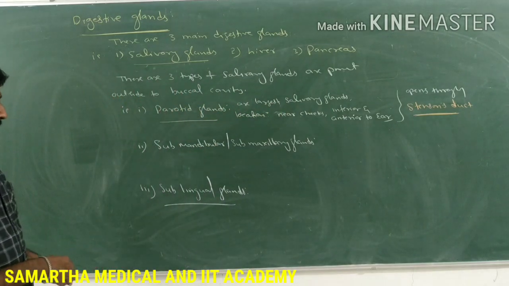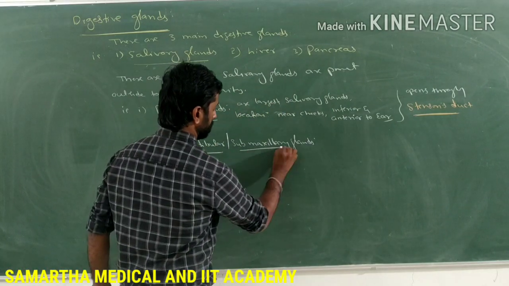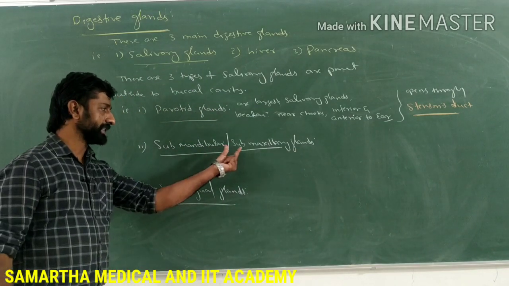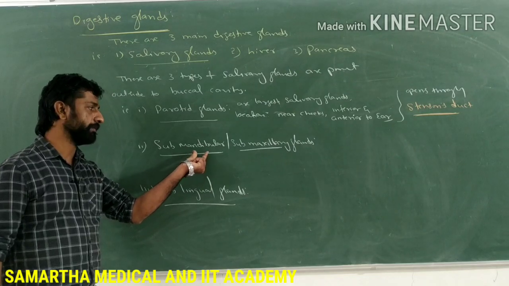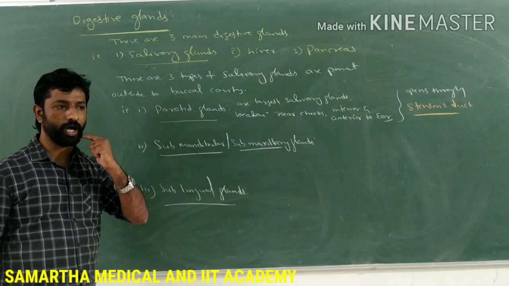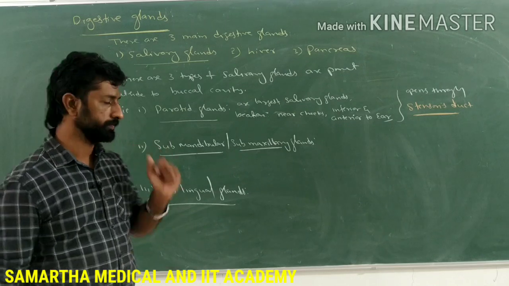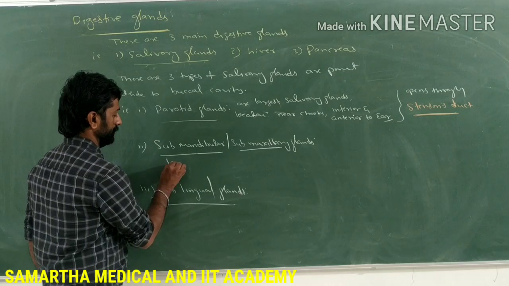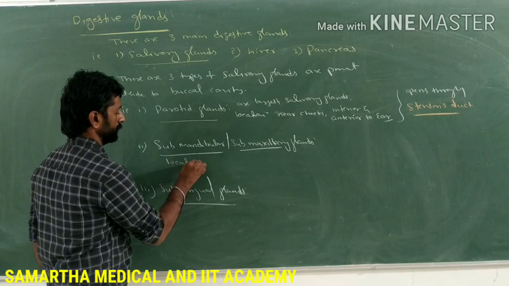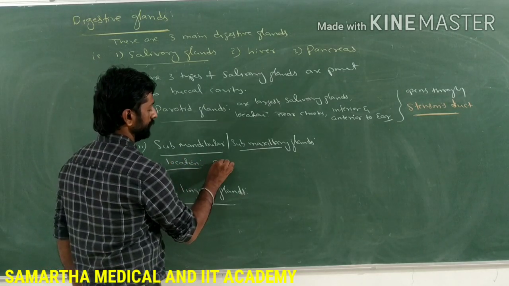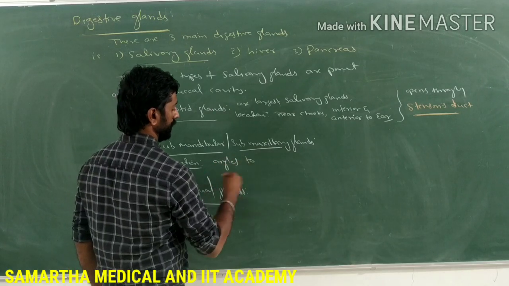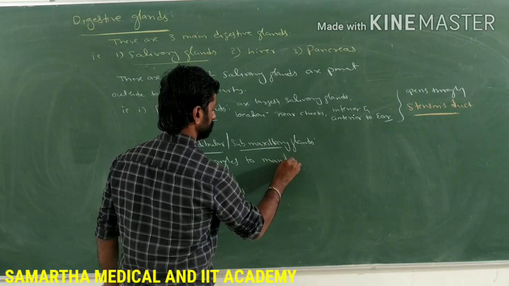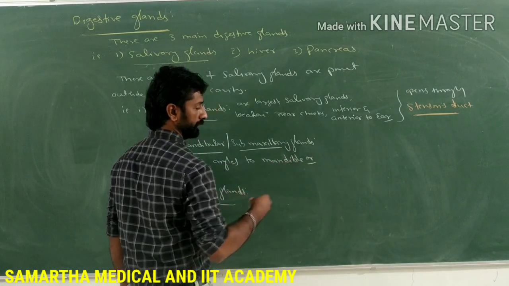Next, the submandibular or submaxillary glands. The name itself indicates they are present at the angles of the mandible, nothing but the lower jaw. The lower jaw is called the mandible, right? So, location: the angles of the mandible or lower jaw.